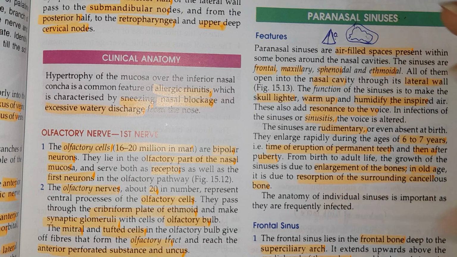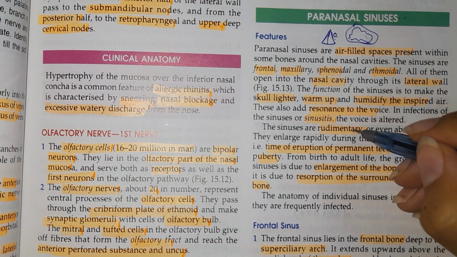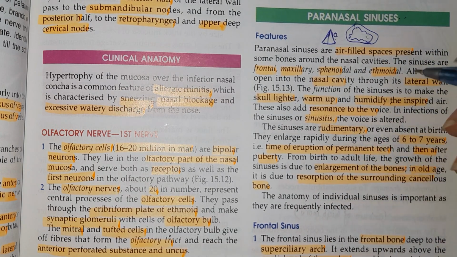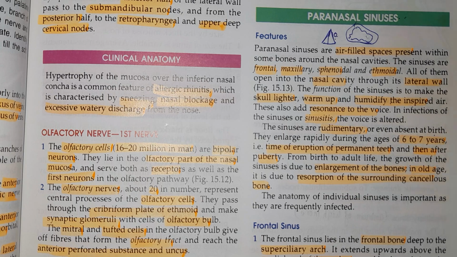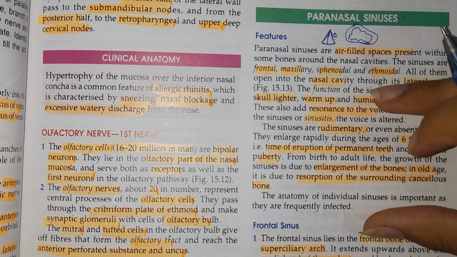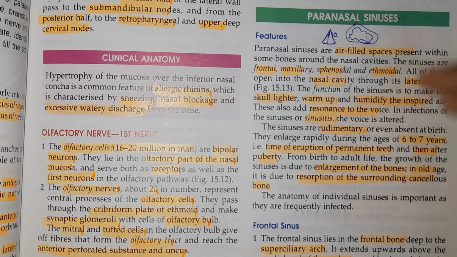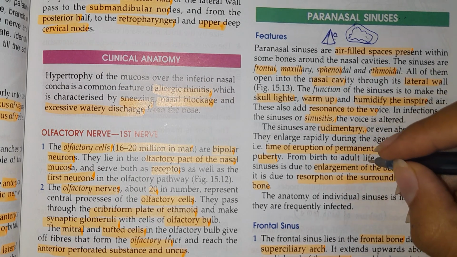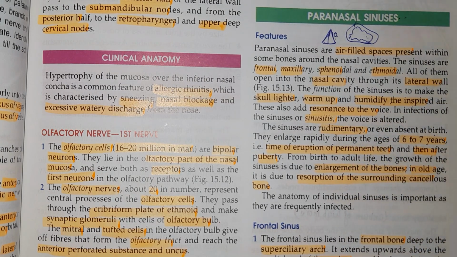Now these sinuses, when you are born, are rudimentary and not well developed, but they will develop around 6 to 7 years of age, and after puberty they are at their maximum size. And why do they grow? In early life, from birth to adult life until the maximum size, the sinuses grow because of the enlargement of the bones.